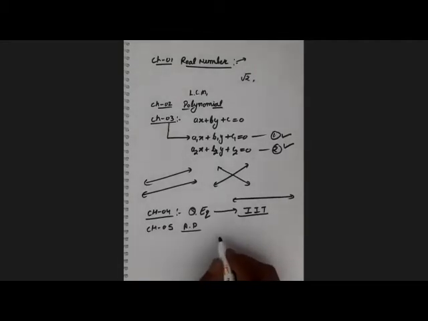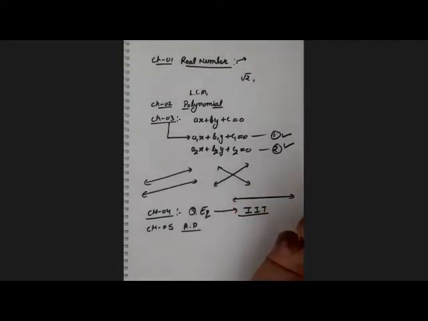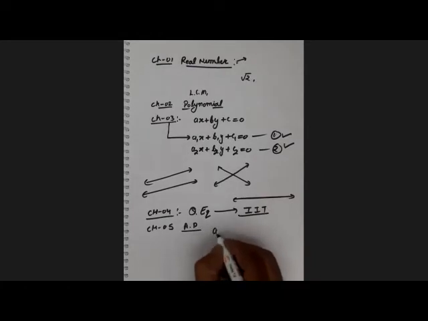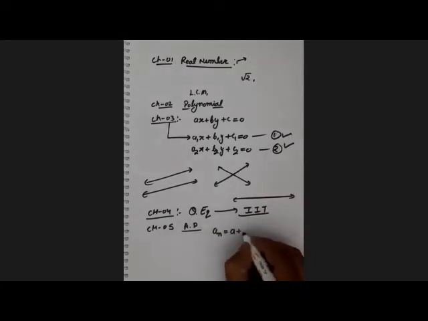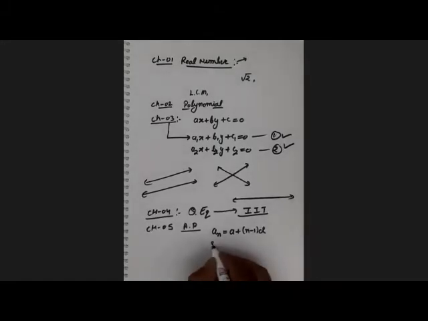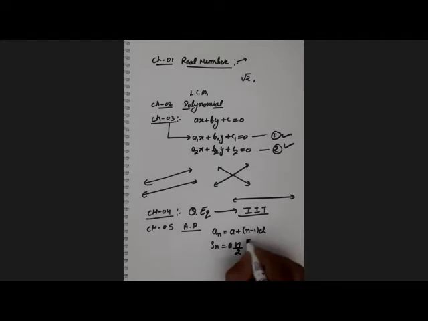We learn in class 10th only the AP, arithmetic progression. There is the formula a_n is equal to a plus (n minus 1) into d. And the sum of n terms of the AP is n divided by 2 into (2a plus (n minus 1) into d).